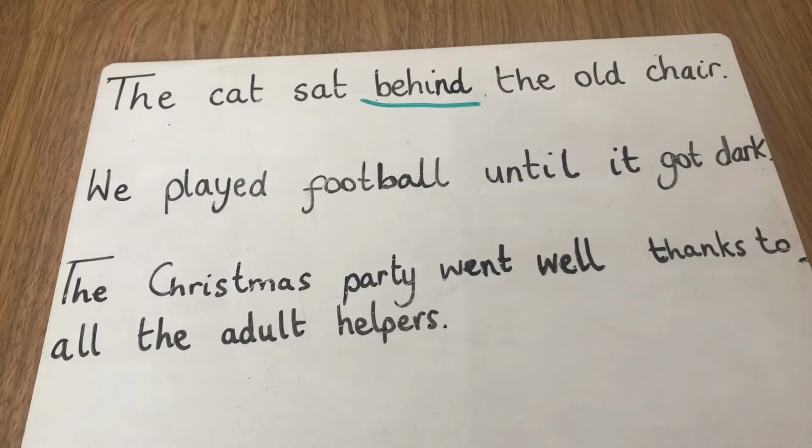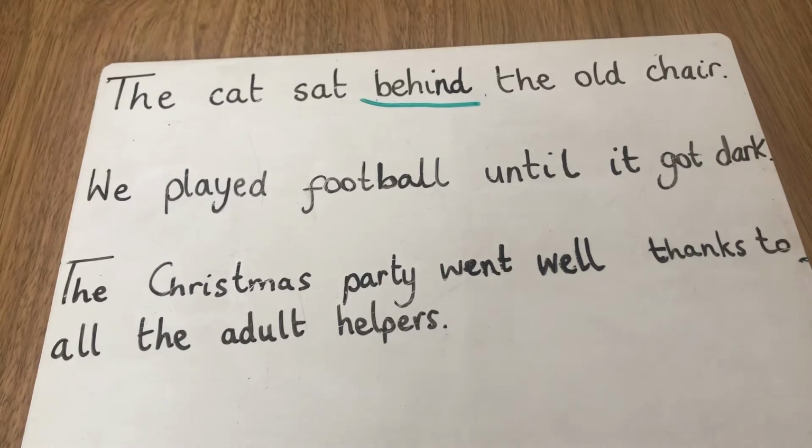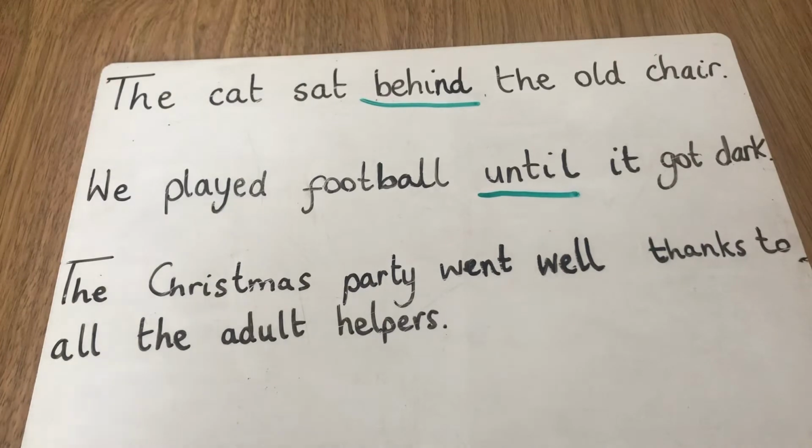The next sentence we have is we played football until it got dark. The main subject here is we played football. So people are playing football. And then the extra piece of information is it got dark. Here our preposition would be until, and that is a time preposition. So it's telling us that we played football, and then as soon as it got dark, we stopped. So that is a time preposition.